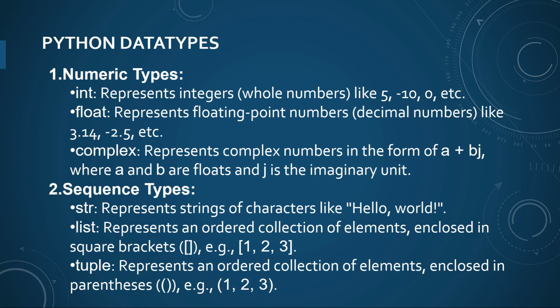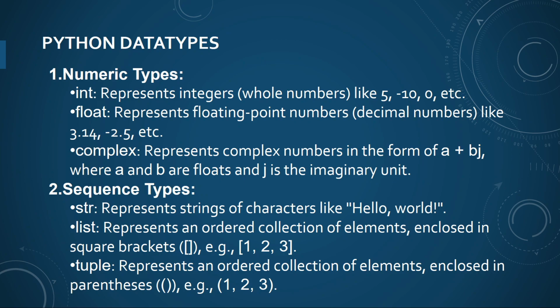Int represents integers like 5, -10, 0, etc. Float represents floating point numbers, decimal numbers like 3.14, -2.5, etc. Complex represents complex numbers in the form of a plus bj, where a and b are floats and j is the imaginary number. Sequence types are strings, list, and tuple.